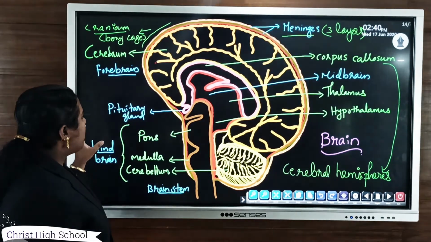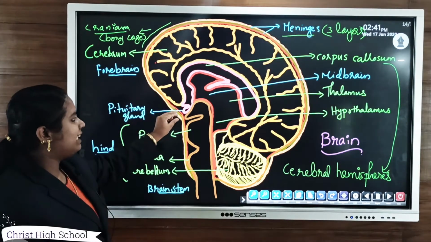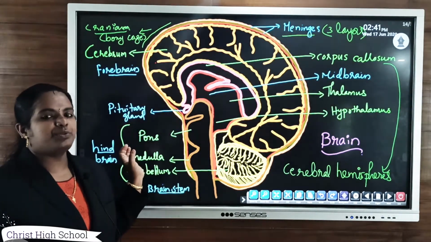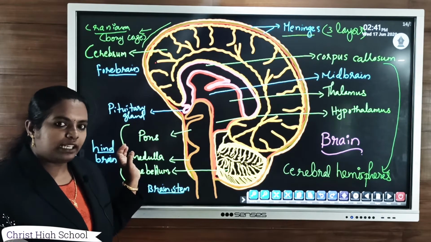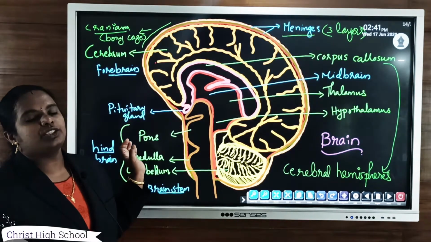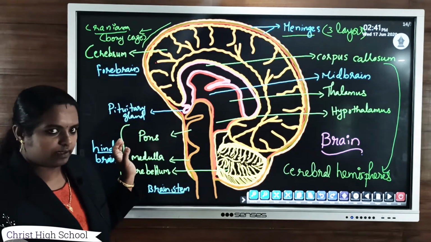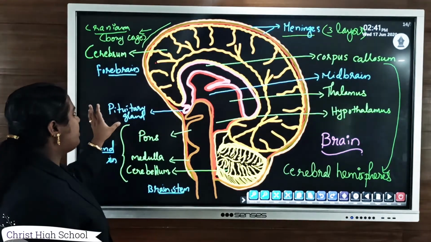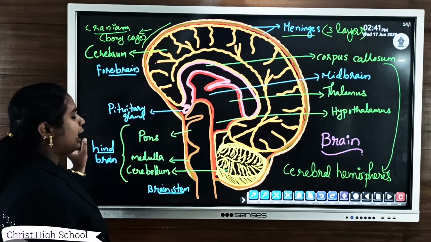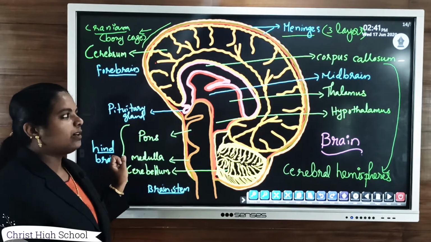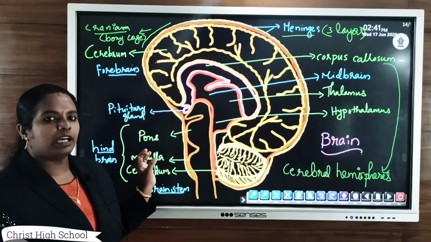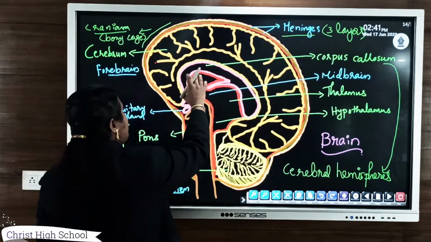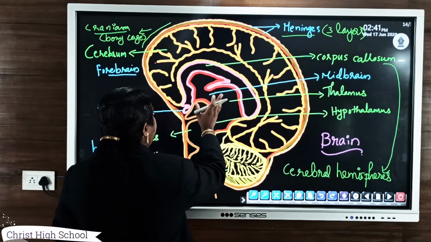Clear? Then a smaller round body is present here, and that gland is known as the pituitary gland. This pituitary gland is an endocrine gland which controls the secretion of hormones from other glands. So the pituitary gland is a smaller, round body, and it is the main endocrine gland which controls the secretion of hormones from other glands.